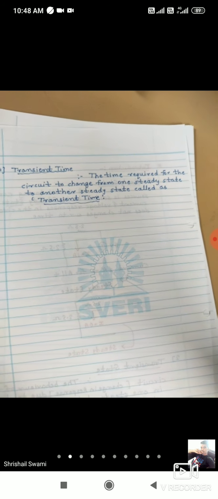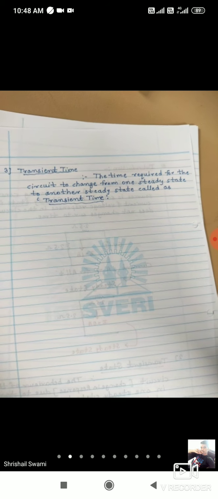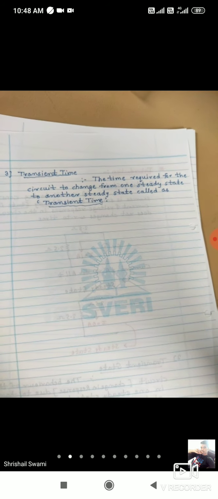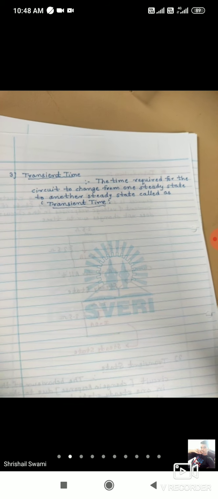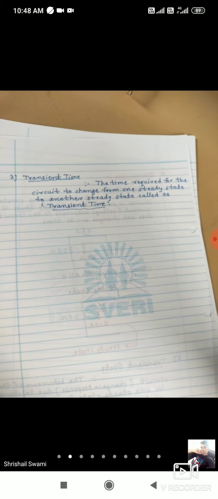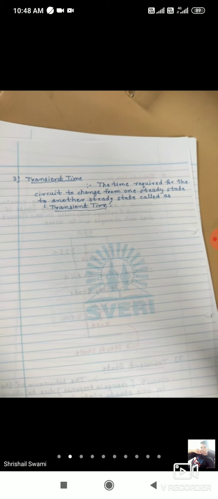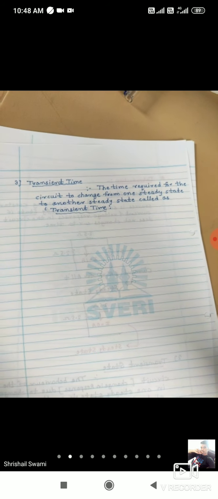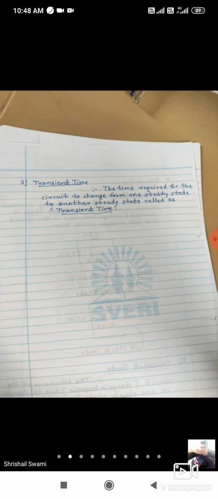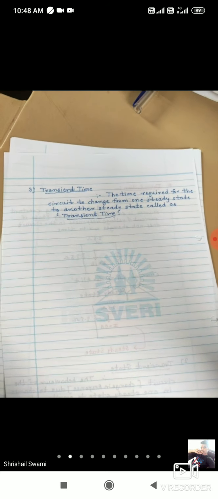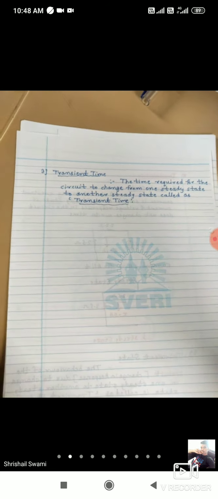Means they will get charged. Inductor will store the energy in the form of magnetic field, whereas capacitor will store the energy in the form of electric field. These concepts we have already learned in the introduction part of this subject.